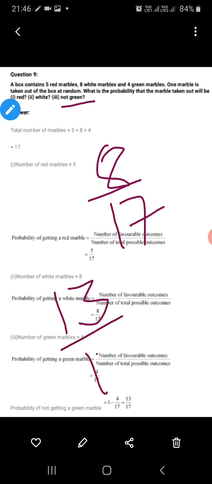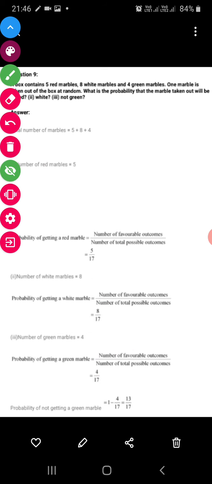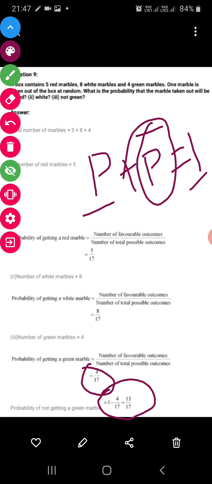So 13 upon 17 directly we can do. Here what they did, they first found the number of green, after that not green. For not green, the probability of it happening and not happening add up to 1. So this we know and we can take out this. So by this method they have done.